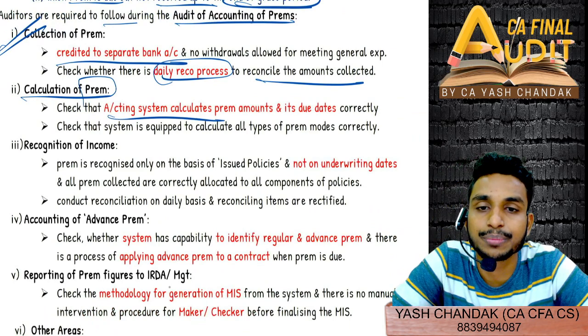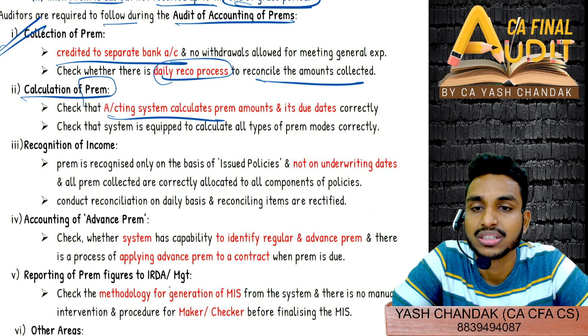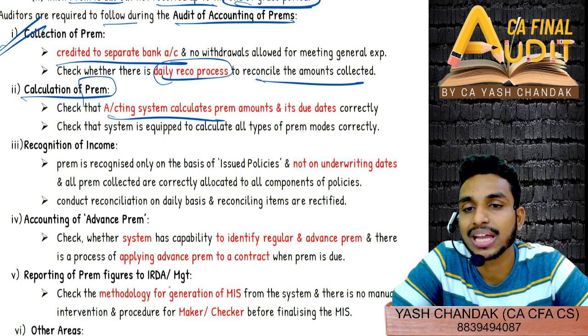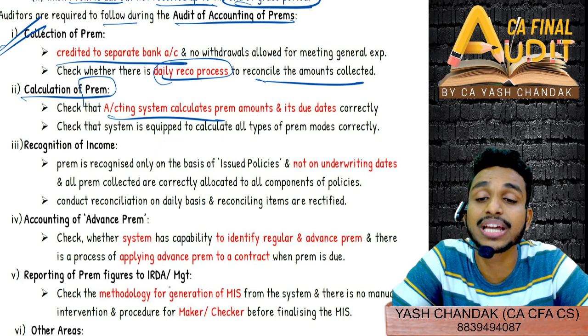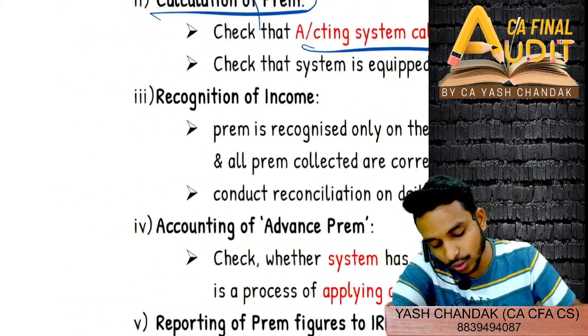How exactly do you calculate premium amount and its due dates? Check that the system is equipped to calculate all types of premium modes correctly or not. So you have to then perform the procedure with respect to calculation. Then you will recognize the income.